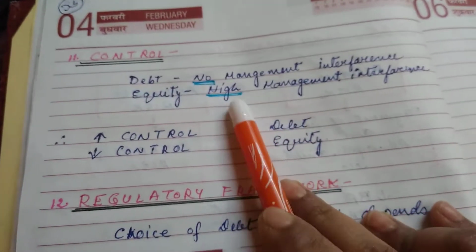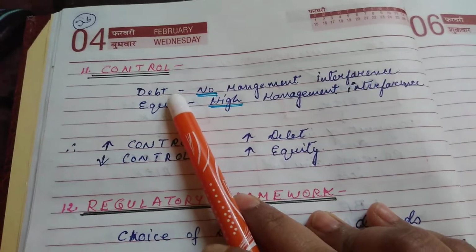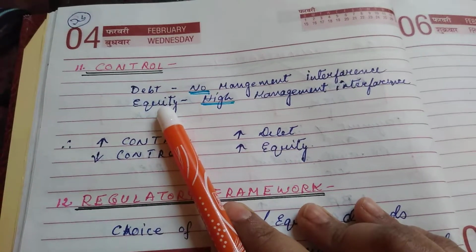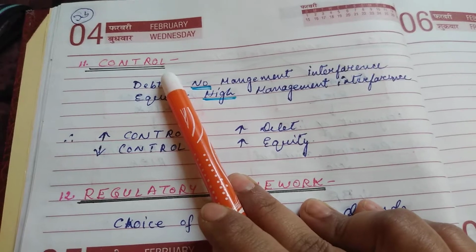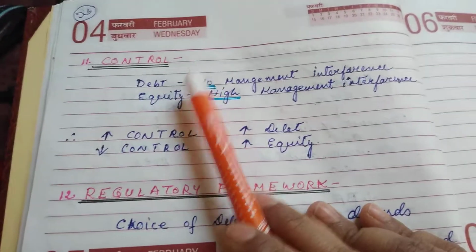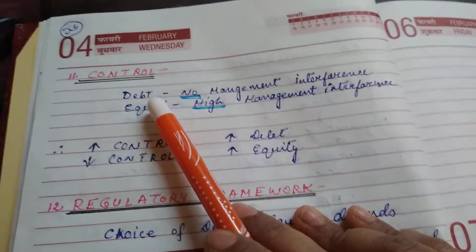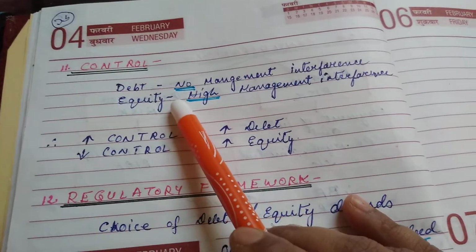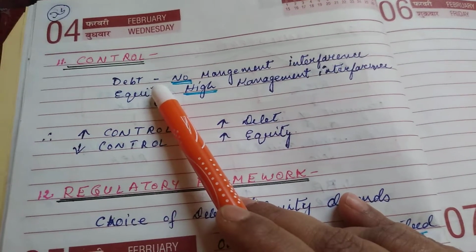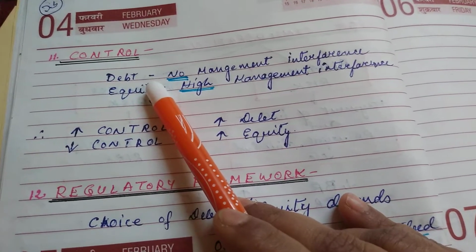Continuing from the previous video, control is the next point in finding out the debt and equity ratio. Controlling here means the management control of an organization. So if the management does not want to dilute its control, what is diluting the control actually? Let me make it clear to you. Control is the capacity of making management decisions in one's own organization.